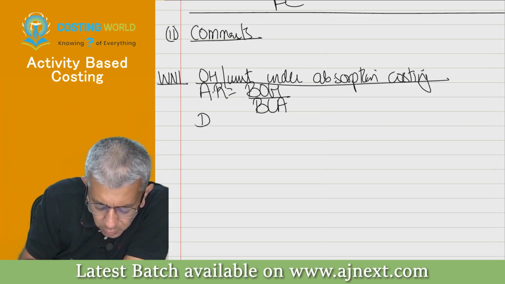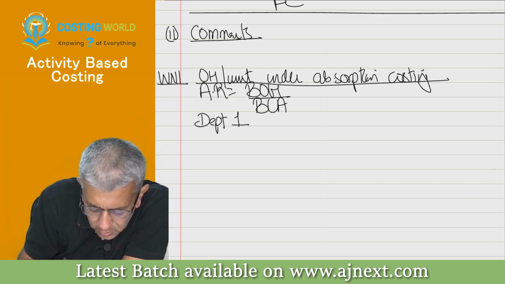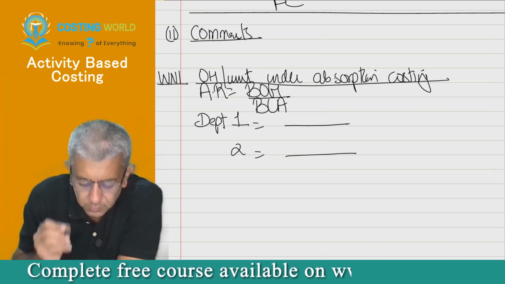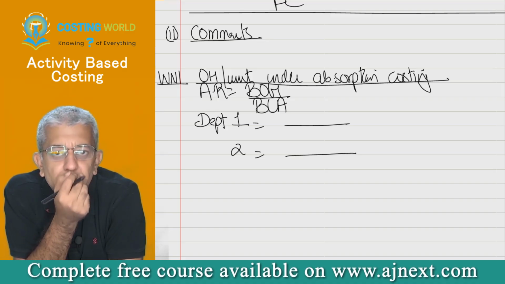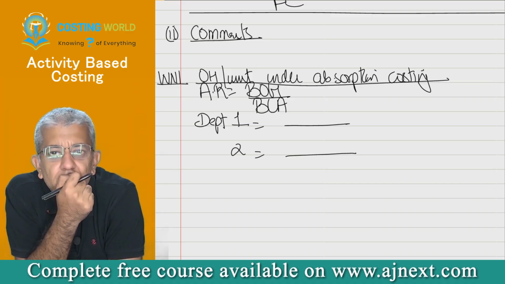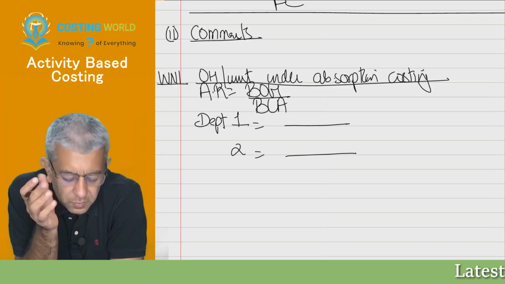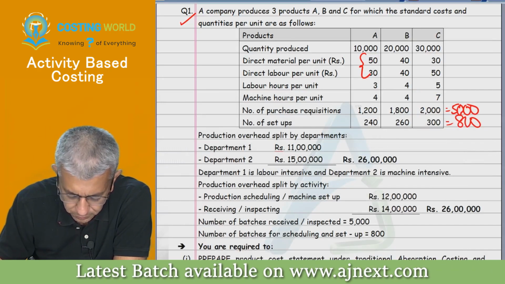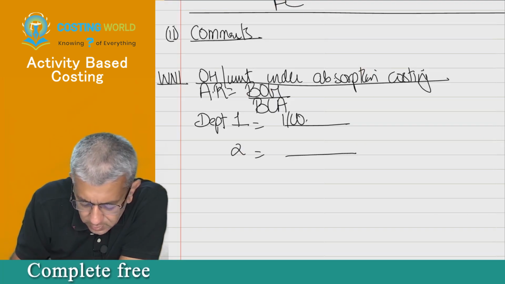So therefore there will be two overheads, department 1, department 2. Now listen, tell me what will be the overheads of department 1? 11 lakhs and department 2 15 lakhs.